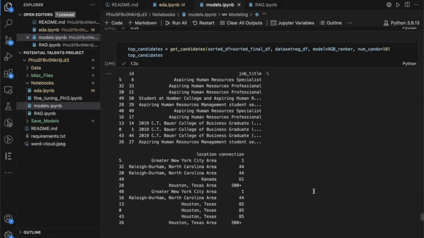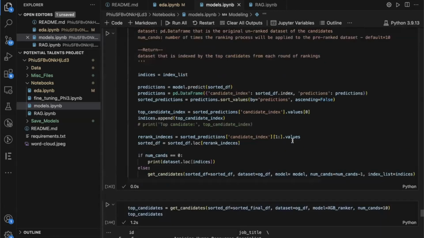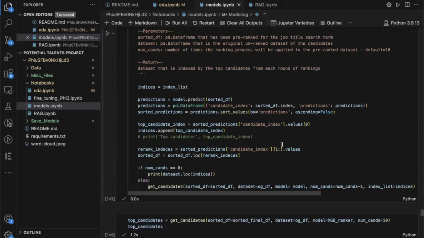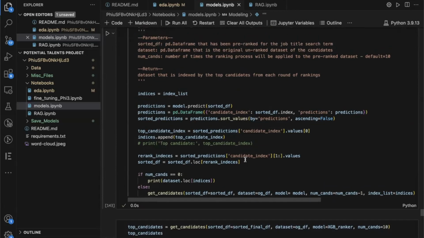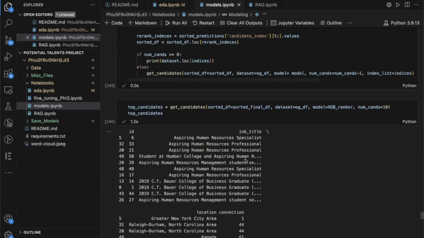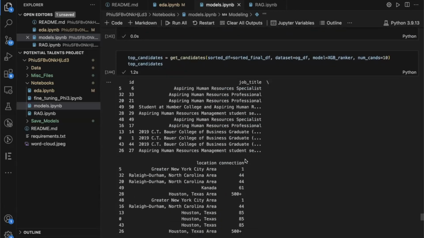We feed it into the XGBoost ranker and extract the top ranked index. We append it to a list, and then we do the re-ranking again on that same list, but without that top candidate. We do that n times, so you can put in however many times you want the ranking done.